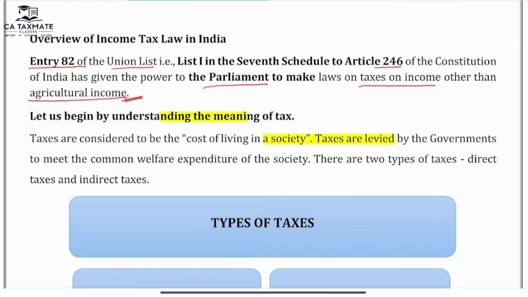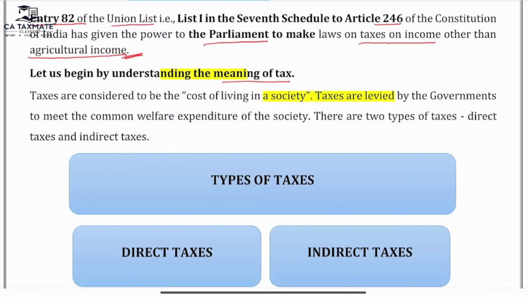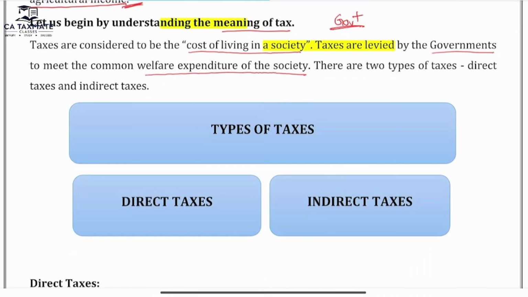Let's begin with understanding the meaning of tax. What is tax? Taxes are considered to be the cost of living in a society. Taxes are levied by the governments to meet the common welfare expenditure of the society. Taxes are the main source of income to the government. Some taxes will be levied by the state government, some taxes will be levied by the central government. There are two types of taxes. First one is direct taxes. Second one is indirect taxes.